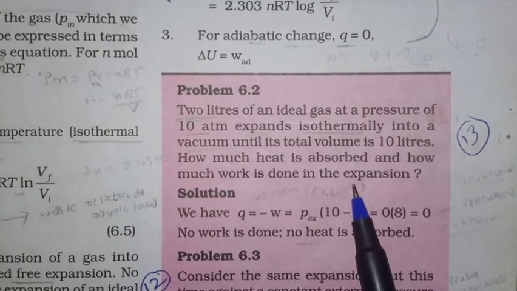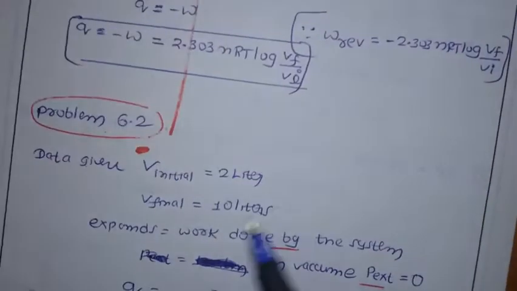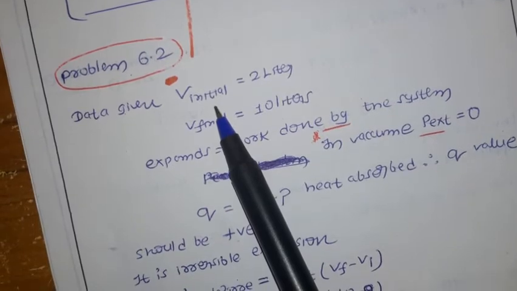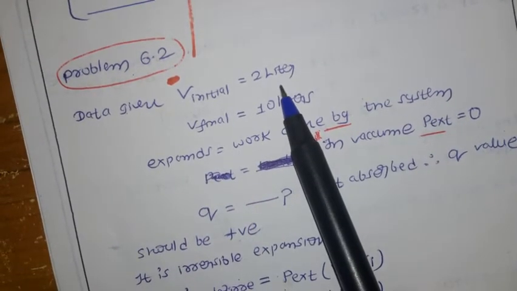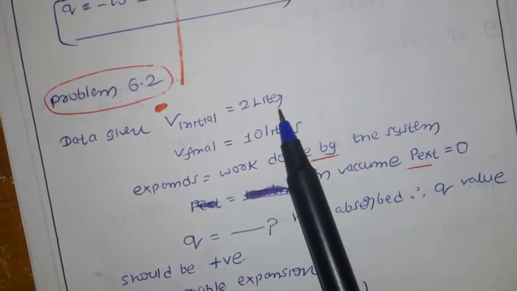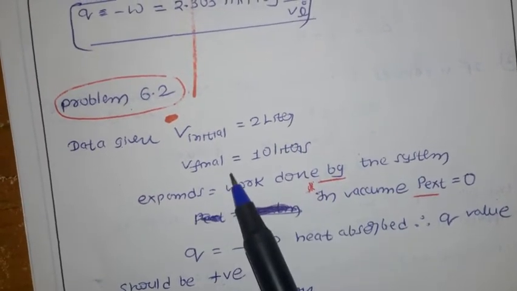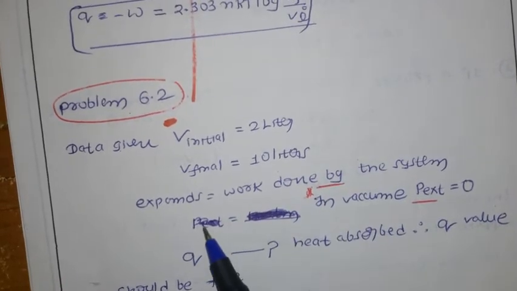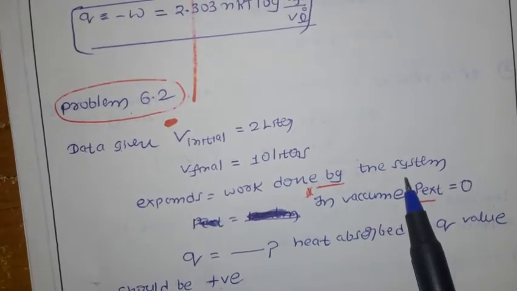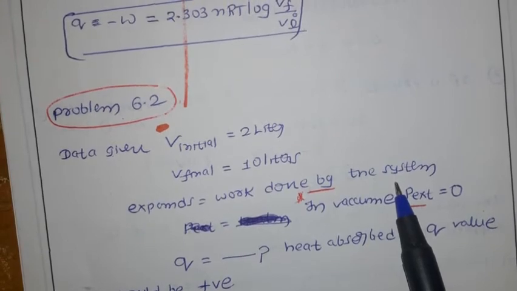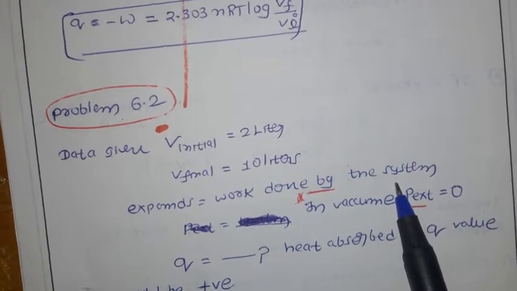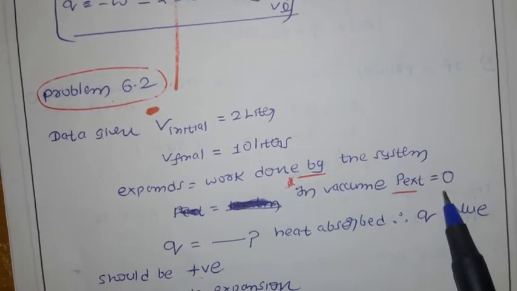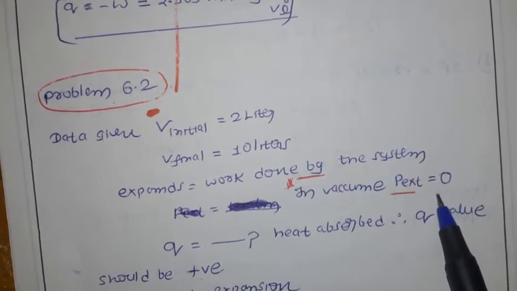So let us see the data, what is given there. First, the initial volume: 2 liters, the 2 liters of ideal gas they told. Final volume: 10 liters, because it is going to expand. Expand means work done by the system. Already we discussed, expand means work done by the system, the gas expands itself. Already they mentioned in vacuum. In vacuum you have to take P external equal to 0. So these are data you have to write clearly.